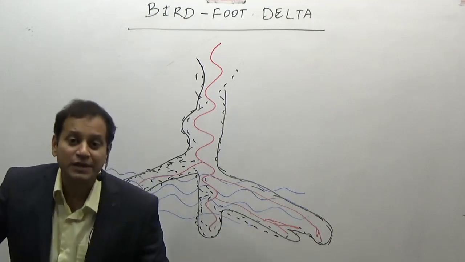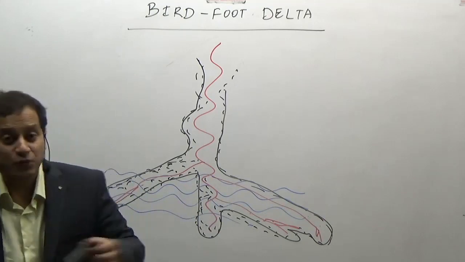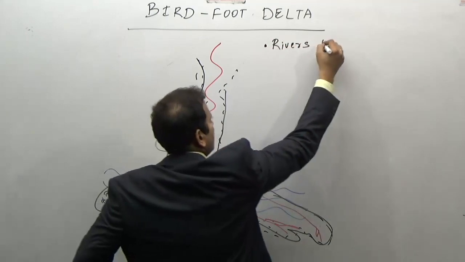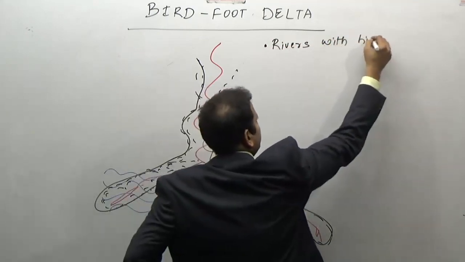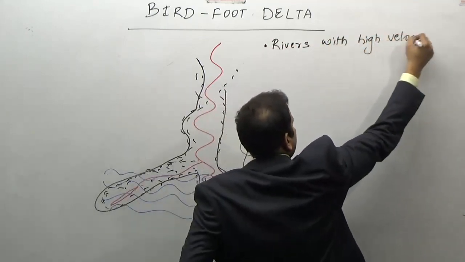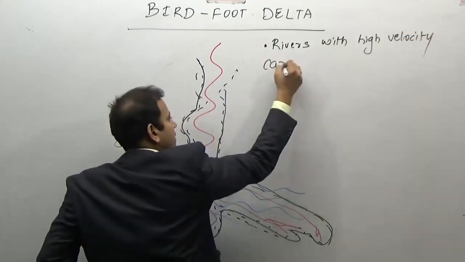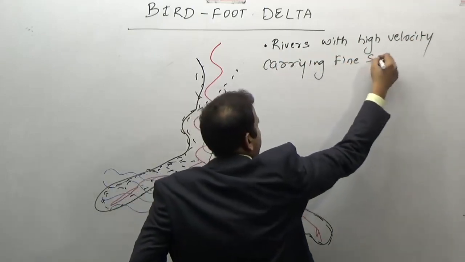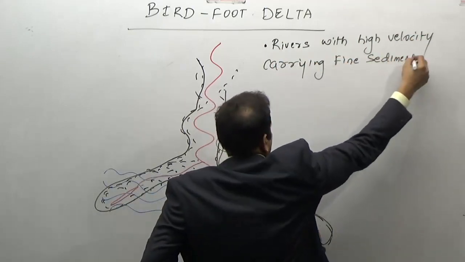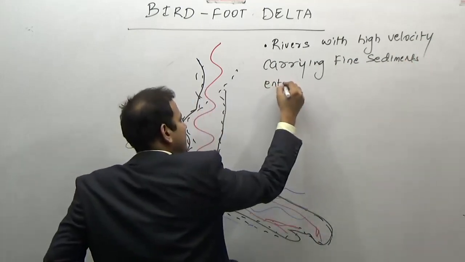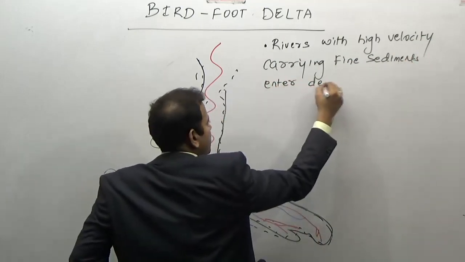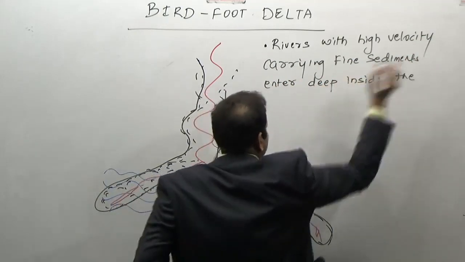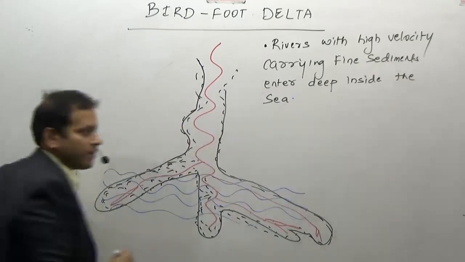Why is the bird foot delta formed? Now here the rivers with very high velocity, carrying fine sediments, enter deep inside the sea.